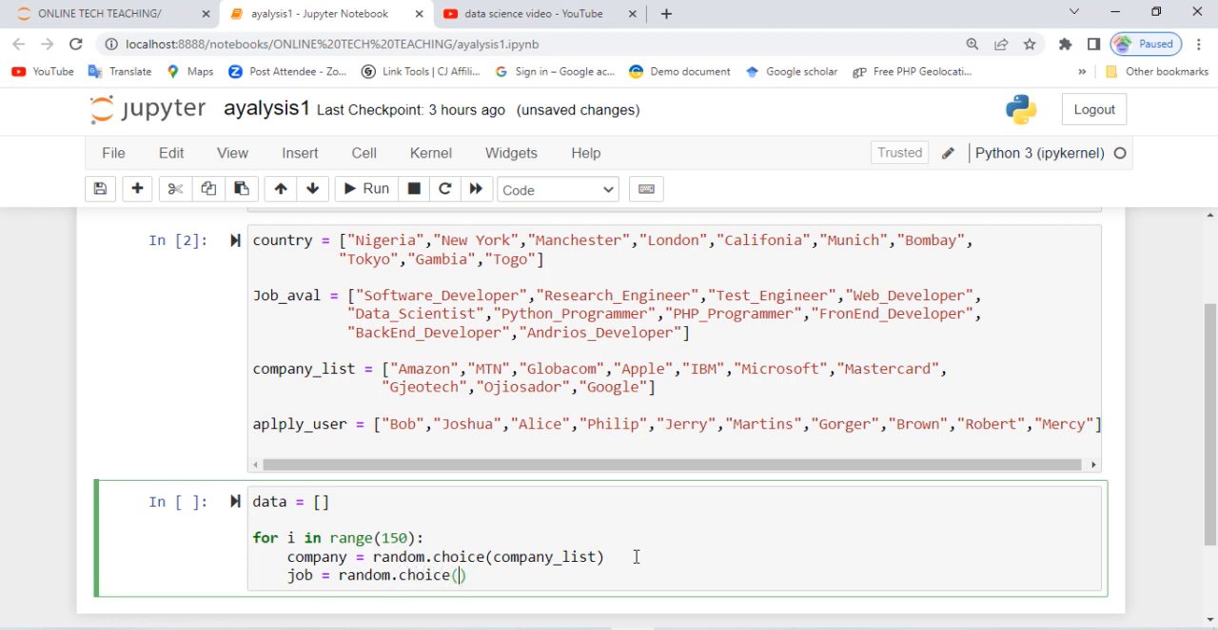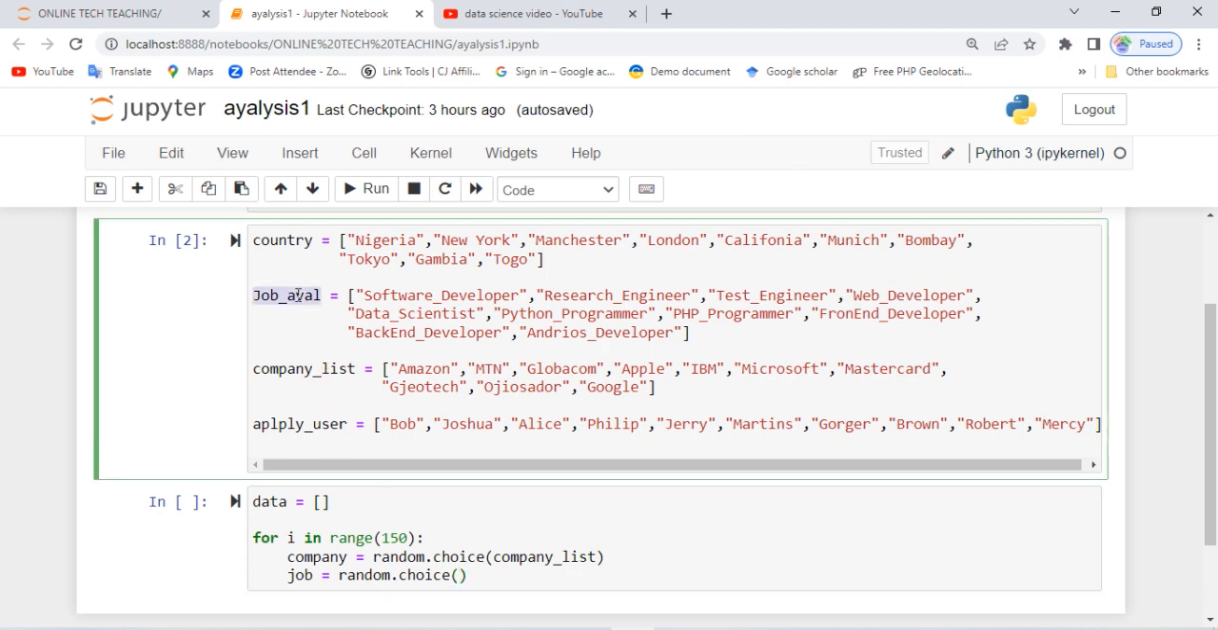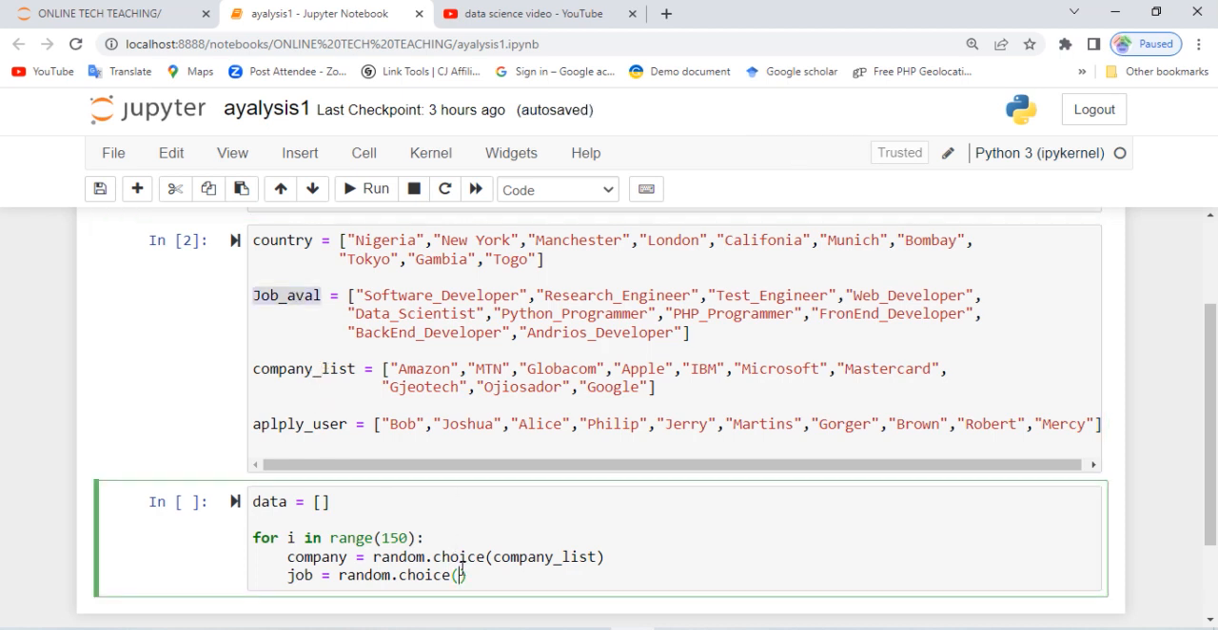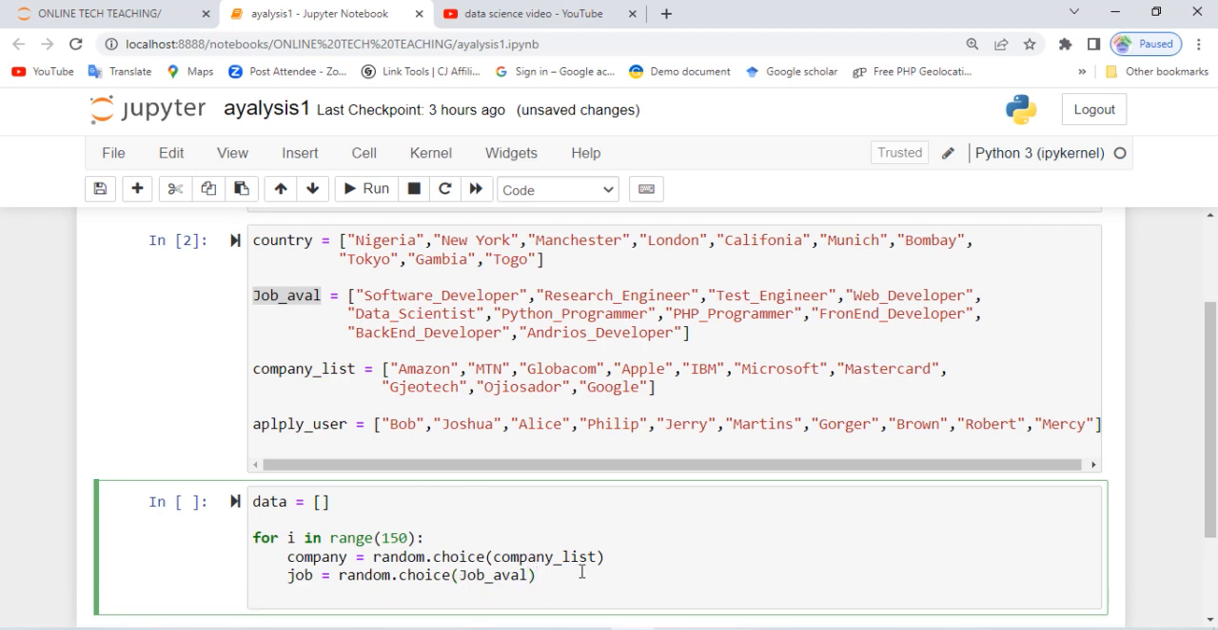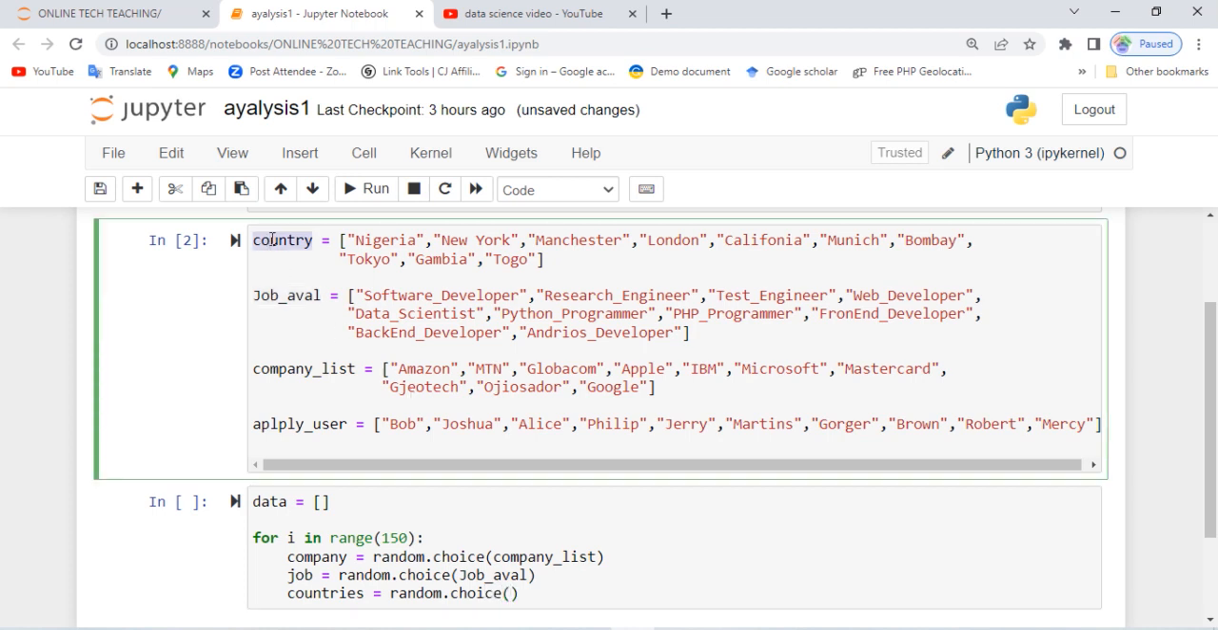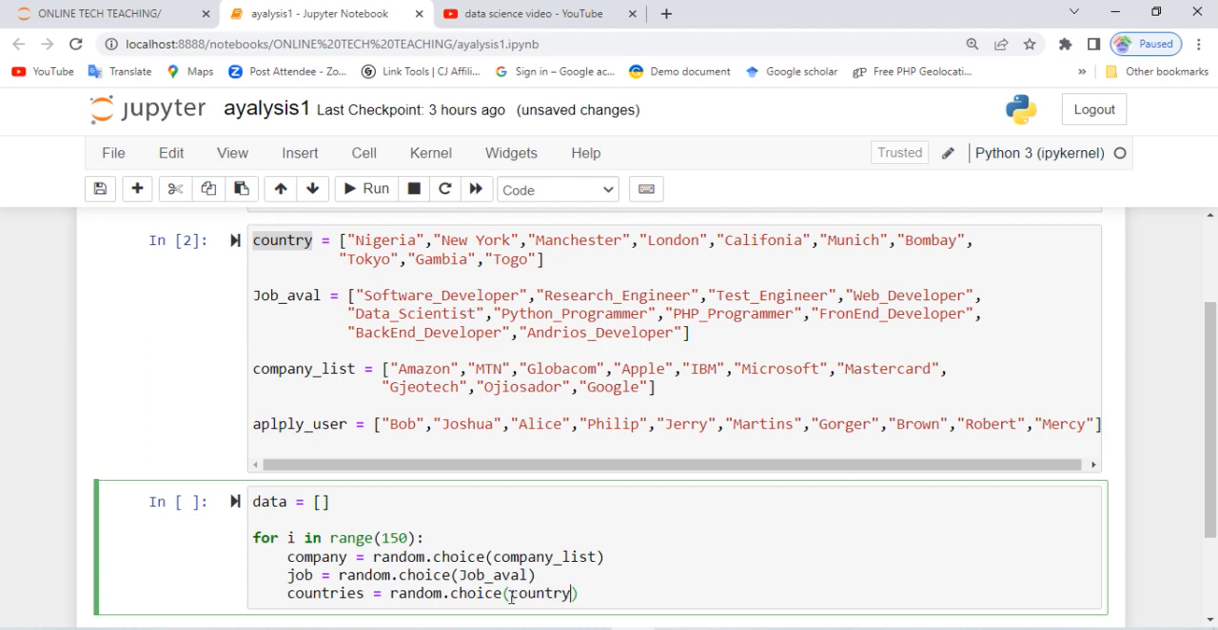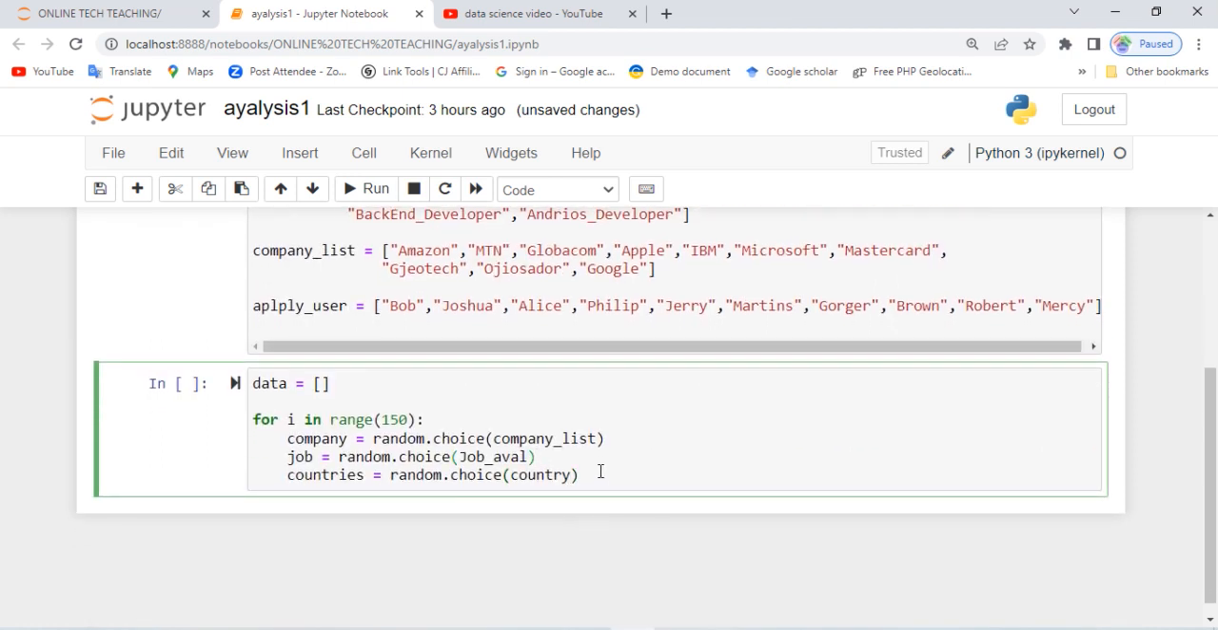Then after that, we'll define another one, call it job, equals to random dot choice. This random dot choice will take the list of jobs, these are the jobs available. We'll pass it to job available. Then after that, we have another one called country, or countries. Let me just use the word countries, equals to random dot choice. This country list we already have here, and we pass it to this random number. It should generate the country at random.